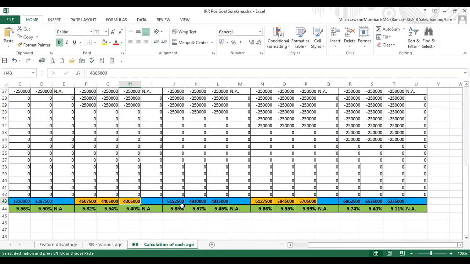So that's the overall changes in the Post Gold Suraksha plan. You may see an addition of policy term, which is 20, and addition of premium payment term, which is 8 years, and 5, 7, 8, 10, 12 in all the policy term of 20 years. And now you can think of maturity being higher, above 50 lakh, 60 lakh also, depending upon the age, policy term, and premium payment term. So this can be the right, revised Post Gold Suraksha plan, started selling in the market. So that's all about the Post Gold Suraksha plan with revision.